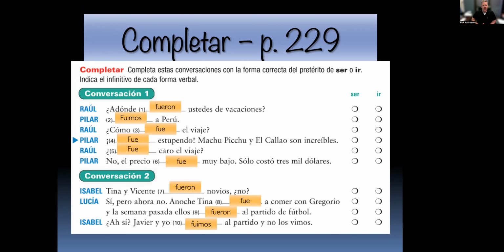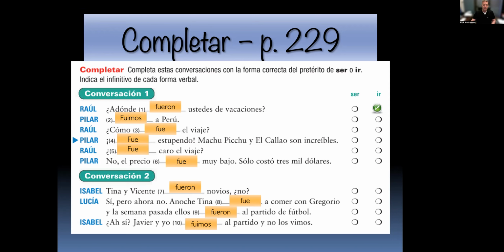Raúl, ¿a dónde fueron ustedes de vacaciones? So note there, we have our a, right? Remember ir? Ir always shows a, and we talked about this, that a now is at the beginning of the word and becomes part of a donde. So a donde really means donde a, right? So a donde fueron ustedes de vacaciones.